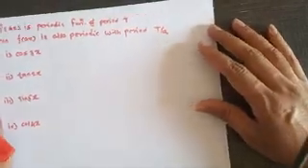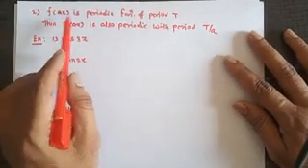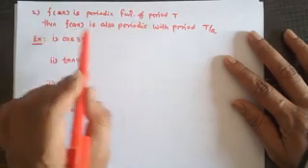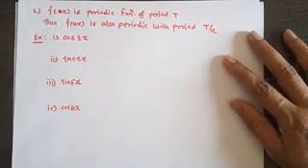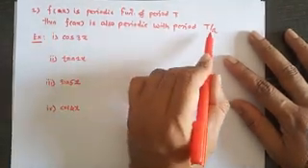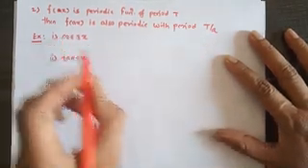Second, if f of x is a periodic function of period T, then f of ax is also a periodic function with period T upon a. For example, cos 3x. What is the period of cos 3x?